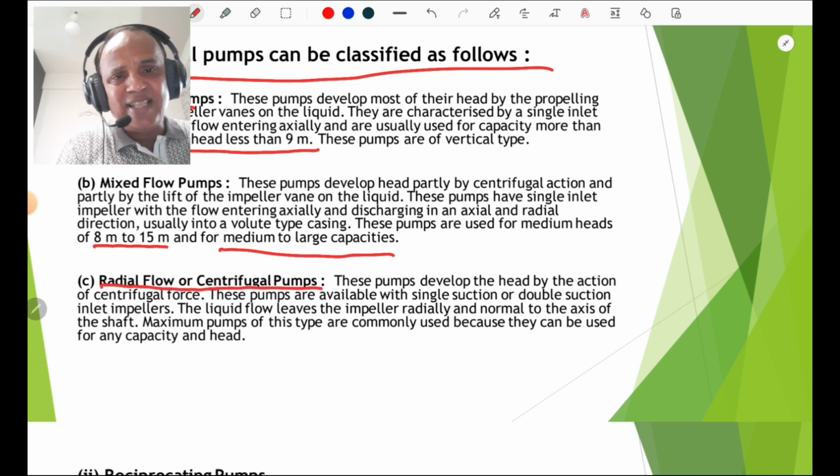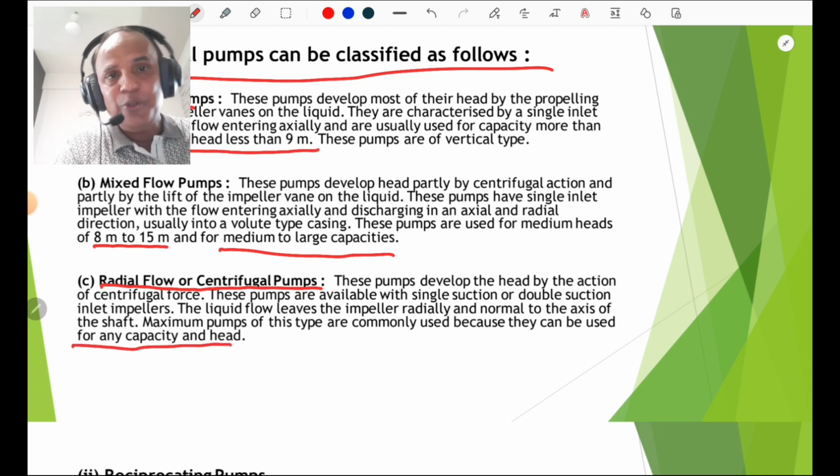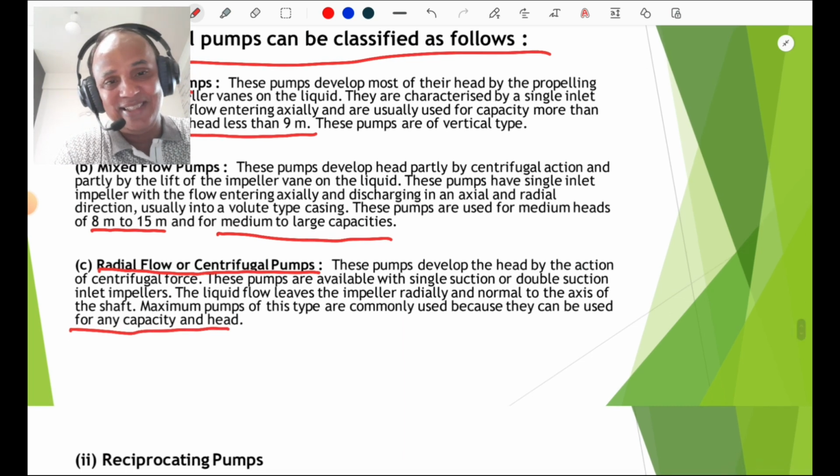Centrifugal pumps, why are these popular? Because they are used for any capacity and for any head. That is very important. You should go through this presentation because I have to deliver it in a minimum period, but for your study you must study all these points mentioned in the presentation.